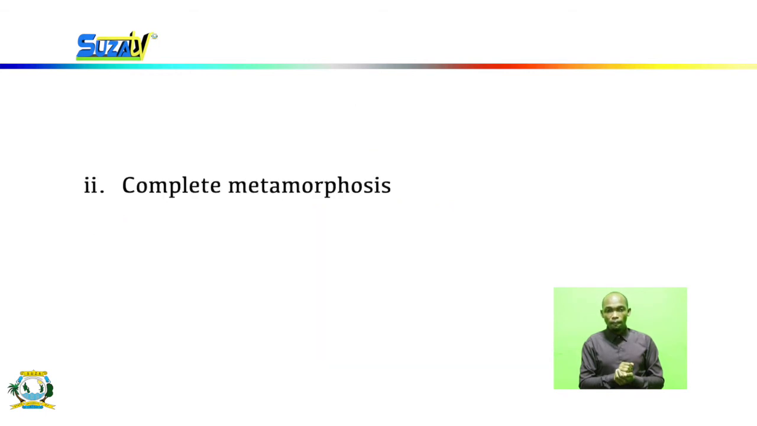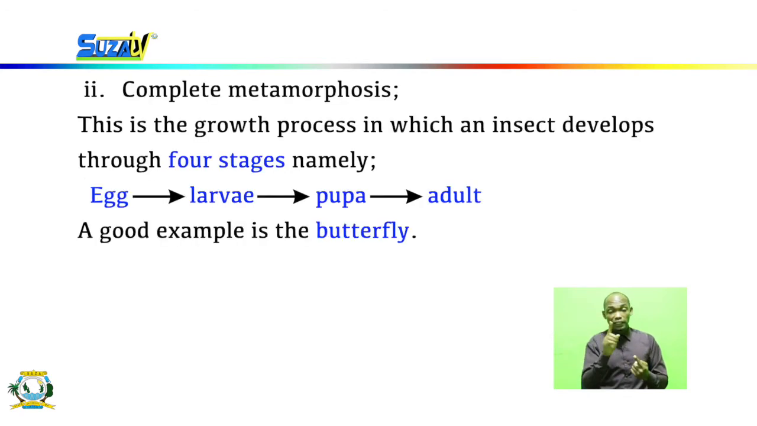Our second term is complete metamorphosis. This is the opposite of incomplete metamorphosis. A complete metamorphosis is a growth process in which an insect develops through 4 stages. In incomplete metamorphosis, the organism or the insect develops through 3 stages only. In complete metamorphosis, the insect develops through 4 stages, which are the egg, the larva, the